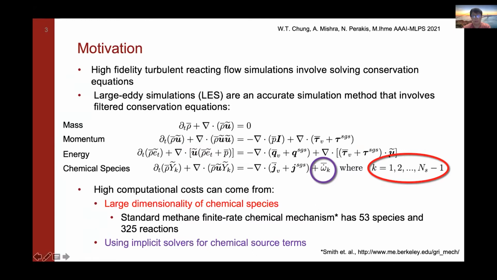First, we can have a large number of species, which increases the dimensionality of the problem. So a typical methane finite rate chemical mechanism has about 53 species and about 325 reactions. So we would have to have 53 chemical species equations to represent that. And the use of implicit solvers for the stiff chemical source terms can also incur some extra costs from using iterative ODE solvers for these methods.